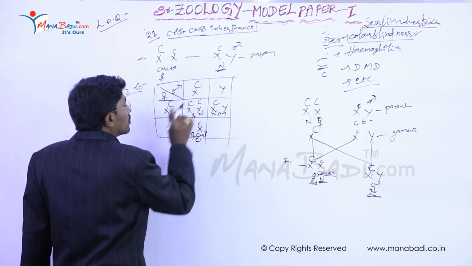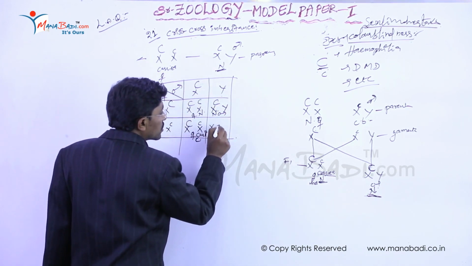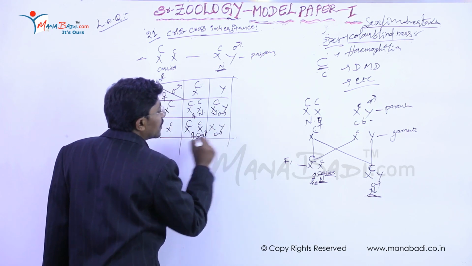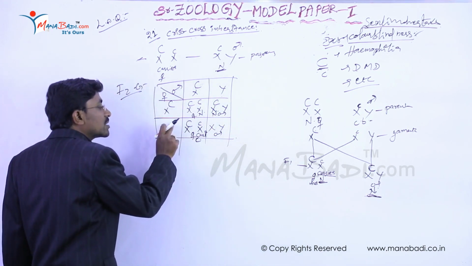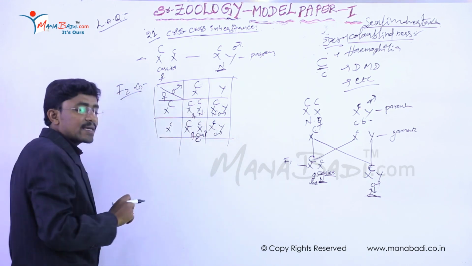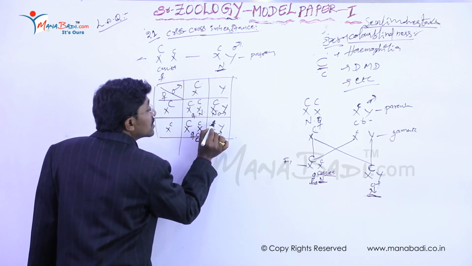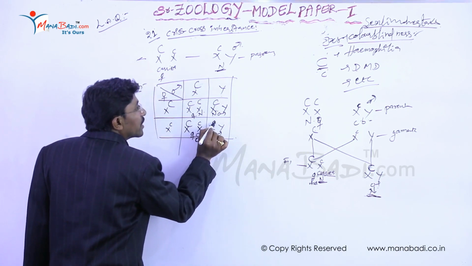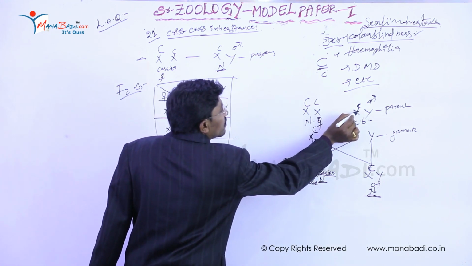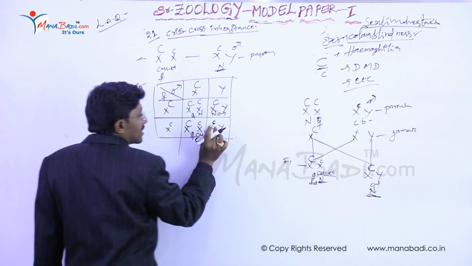Why? Because one gene is recessive and one is dominant in this trait. Then if this sperm is fertilized to this ovum, the determination is male, clear? It is the small c. Small c means it is carrying the color blindness gene. So this color blindness trait comes from this parent, the grandfather, to this grandson.